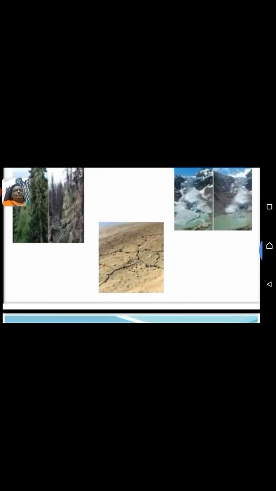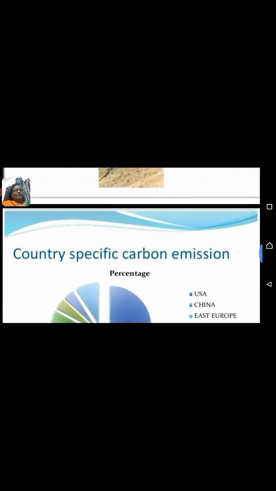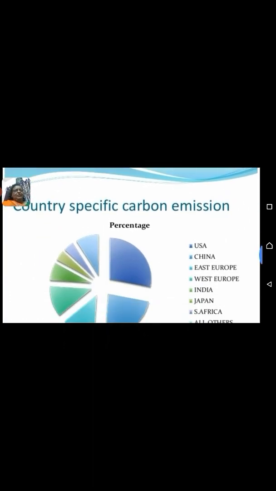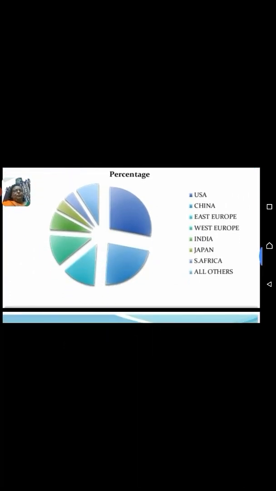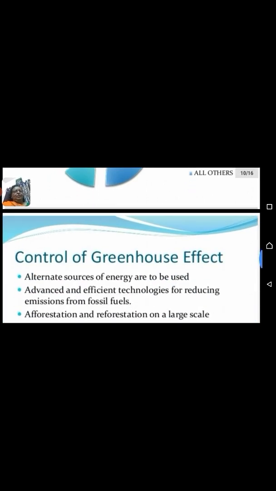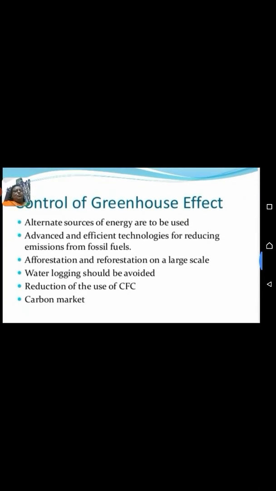Some examples are in the picture. Country specific carbon emission is shown in the picture in percentages, that is USA, China, East Europe, West Europe, India, Japan, South Africa, and all others.